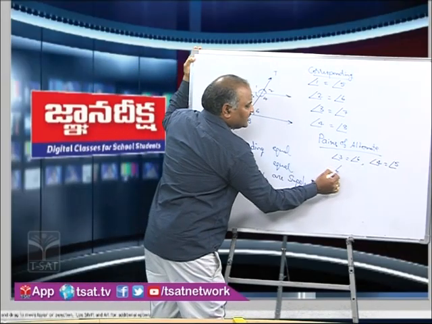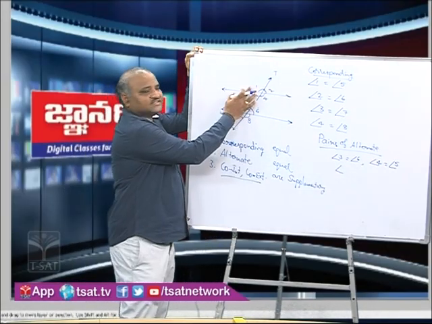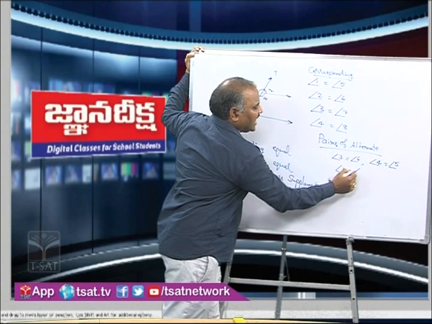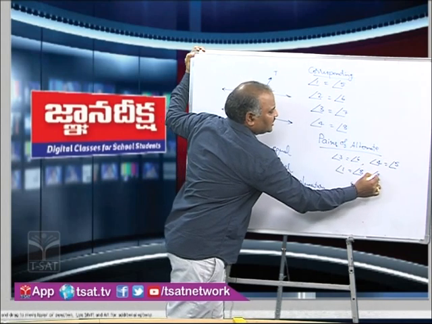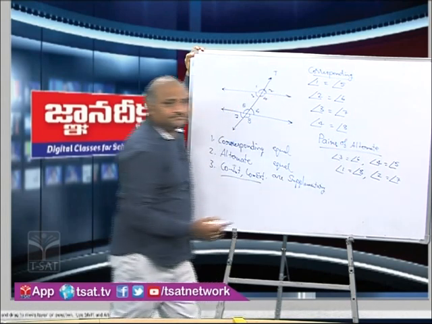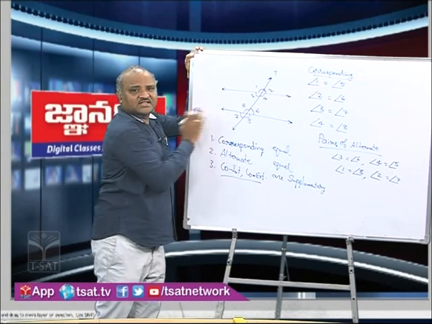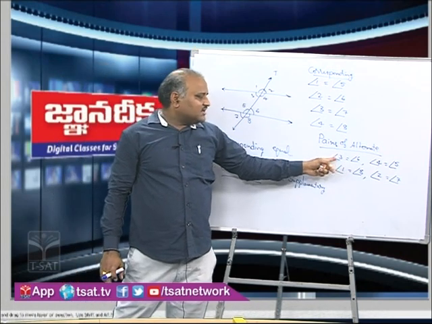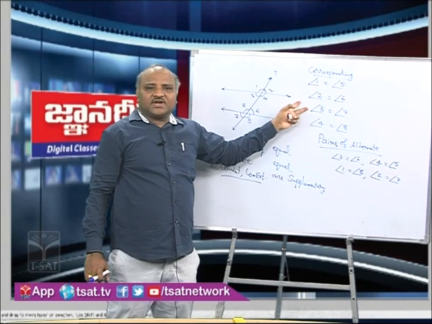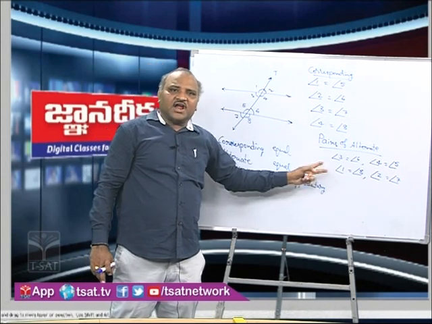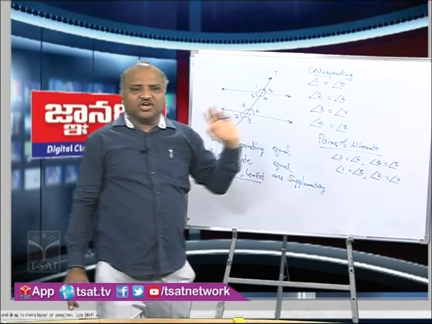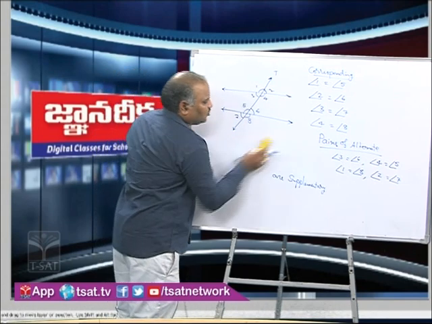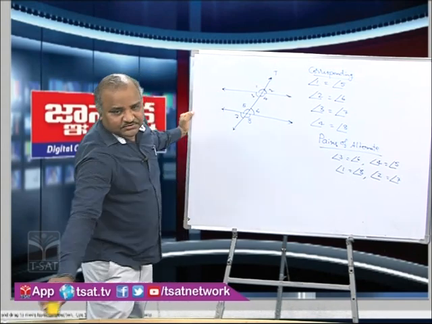Similarly, alternate exterior angles also we can mention, that is angle 1 is equal to angle 8 and angle 2 is equal to angle 7. So these are the pairs of alternate angles which we can say that they are equal. Pairs of corresponding angles we equated, pairs of alternate angles also, interior and exterior. Now the third one, that is co-interior and co-exterior angles.